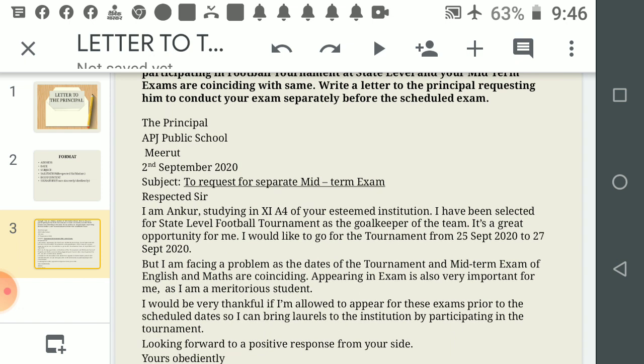So you will begin the letter with the principal, APJ Public School, Meerut. So this is address, then comes date, 2nd September 2020. Then the subject: to request for separate midterm exam. So this is the subject you will write here, and then comes salutation, respected sir.